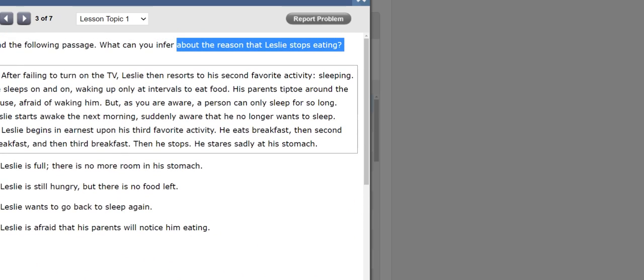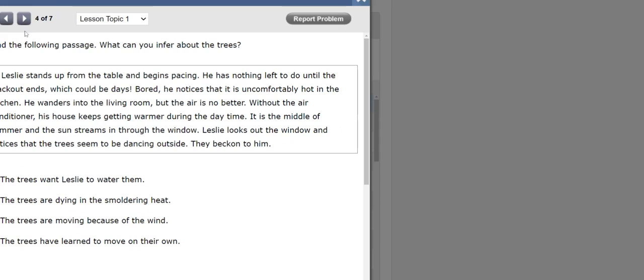Let's take a look at one more. Look, you see 3 of 7? We're going to go to the 4 of 7, and then you're going to do this on your own. Number 4, read the following passage. What can you infer about the trees?